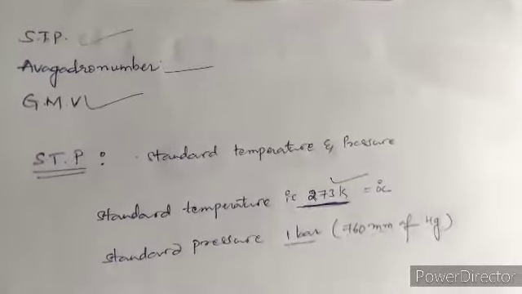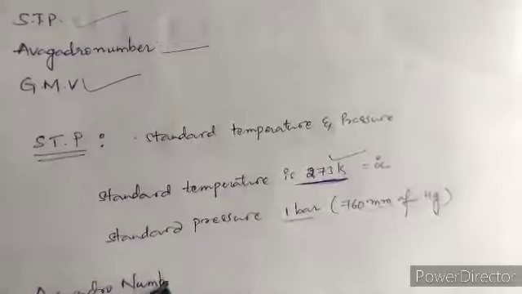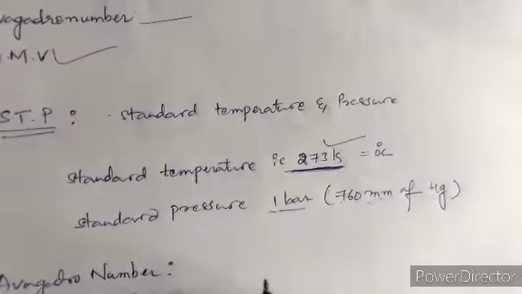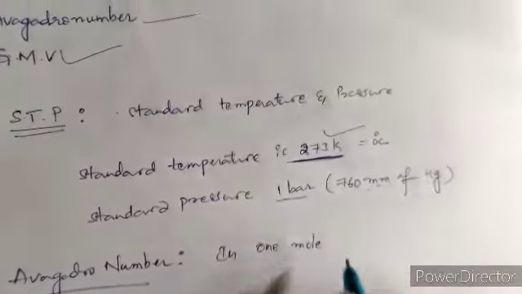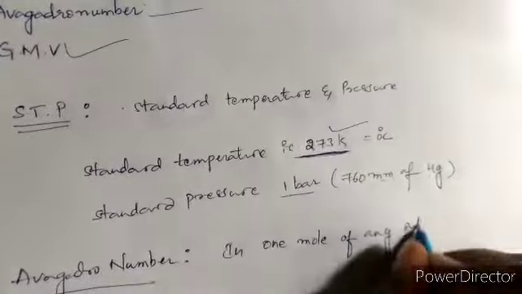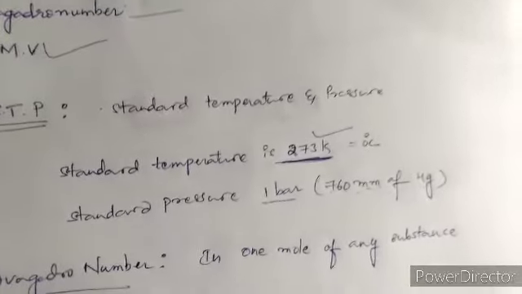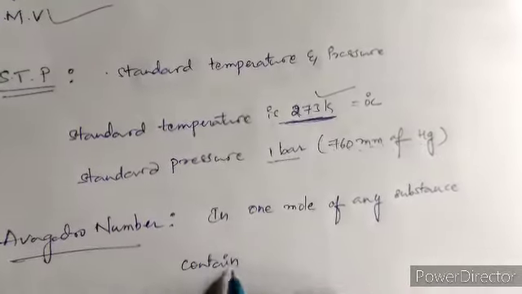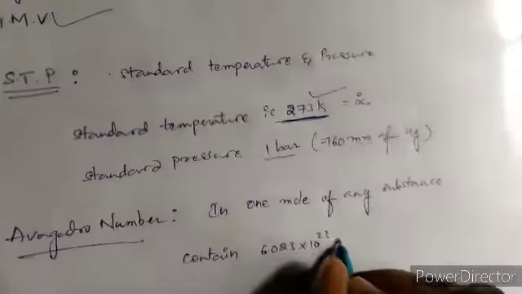Next, Avogadro number. In 1 mole of any substance, it contains 6.023 into 10 to the power of 23 atoms.